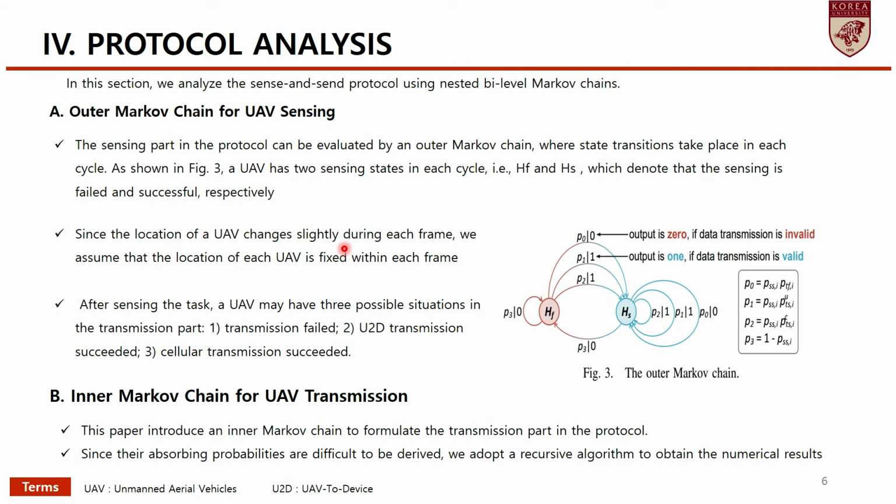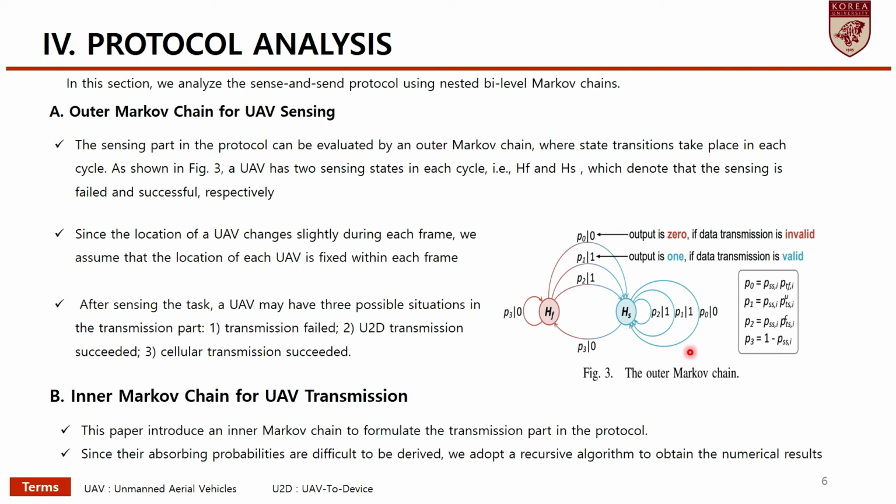Next chapter is the protocol analysis. In this section, we analyze the sense and send protocol using nested two-level Markov chains. First is the outer Markov chain for UAV sensing. The sensing part in the protocol can be evaluated by the outer Markov chain, where state transitions take place in each cycle.